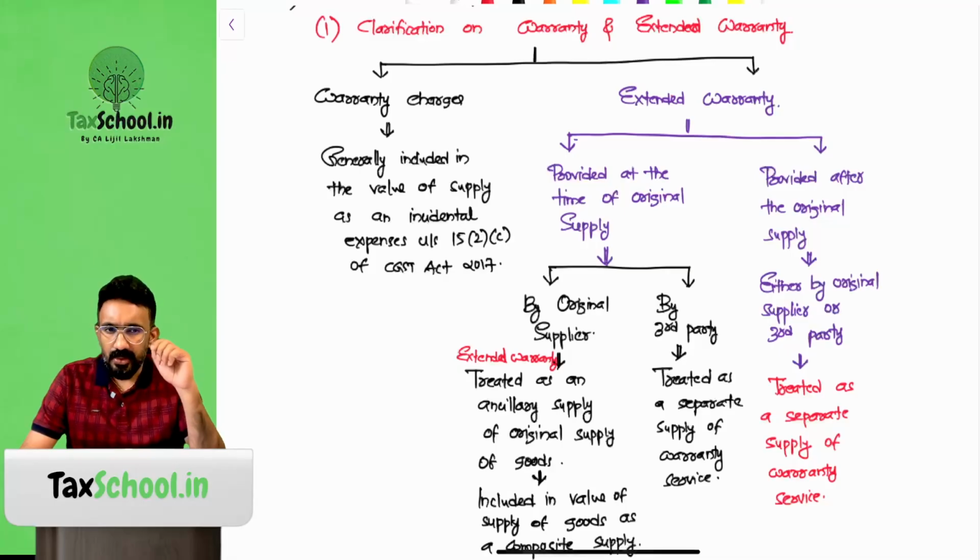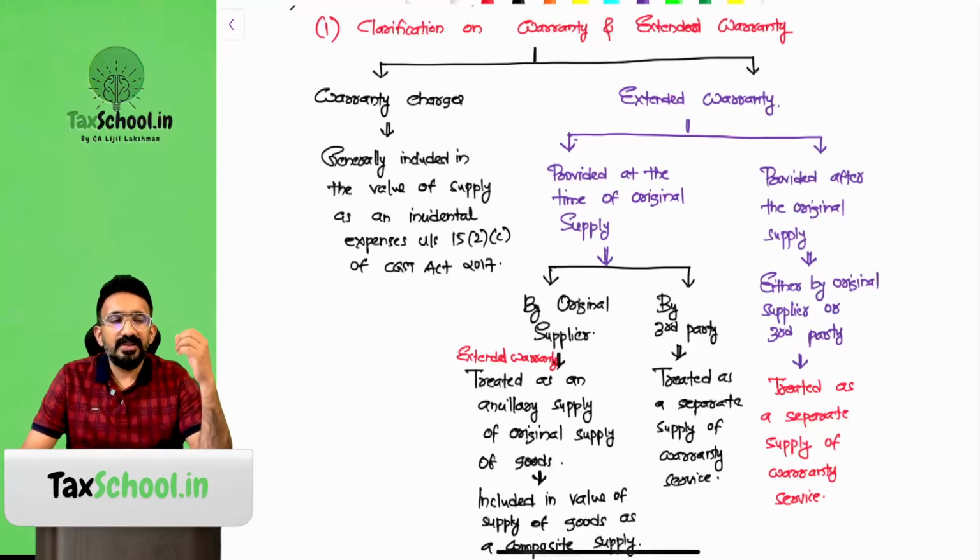What is basically warranty? Warranty is like an insurance, right? Say there are two products. Sometimes they will call it free warranty, but it's not really free. One product is giving you zero warranty. Another product is giving you 1 year warranty. Which product will be costing higher? The 1 year warranty product will be costing higher. Why? Because warranty is like an insurance, right?